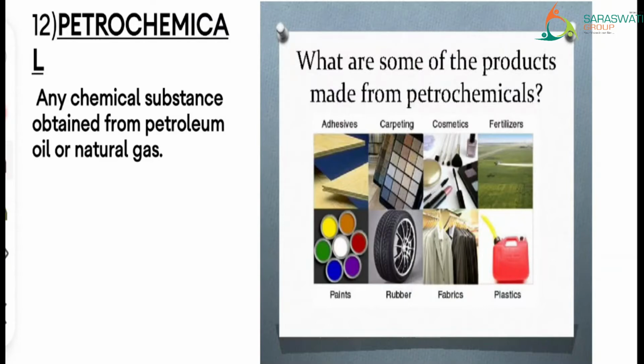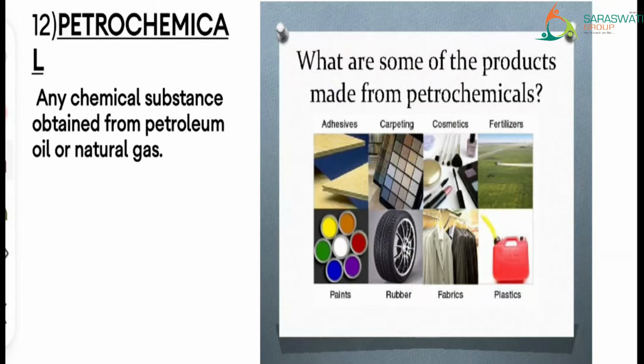Petrochemical. Petrochemical means any chemical substance obtained from petroleum oil or natural gas. So any chemical substance which you get from petroleum oil or any natural gas, those chemicals are called petrochemicals.